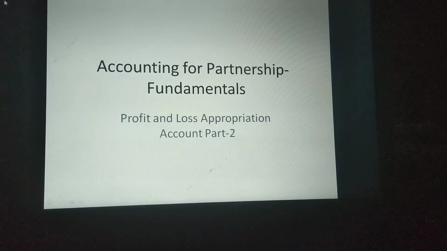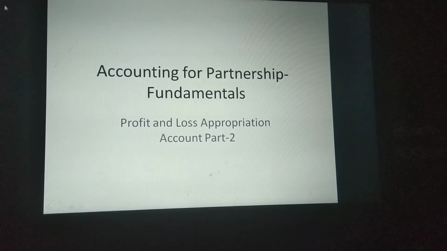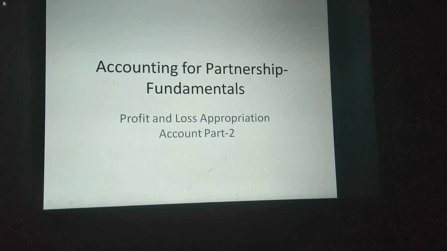Today also we will continue our first chapter, Accounting for Partnership Fundamentals, and the topic is Profit and Loss Appropriation Account, Part 2. In the previous class we already discussed the Profit and Loss Appropriation Account, the meaning and how to prepare it, and the items to be entered in it. So today we discuss some other adjustments such as manager's commission, partner's commission, etc., related to the partnership business. So we will go to our question.